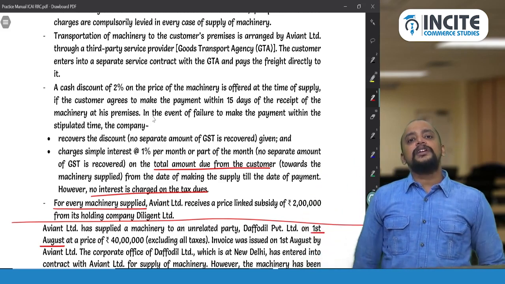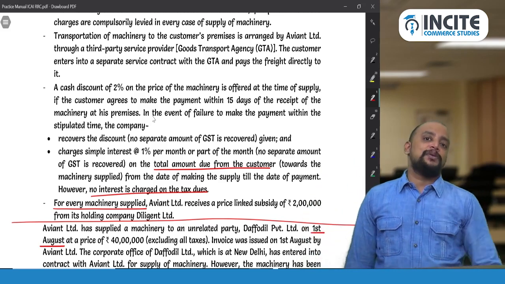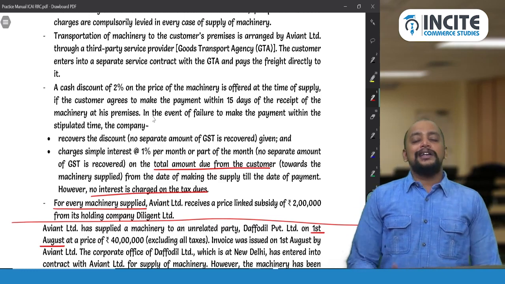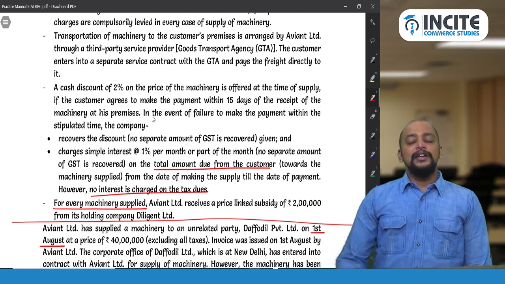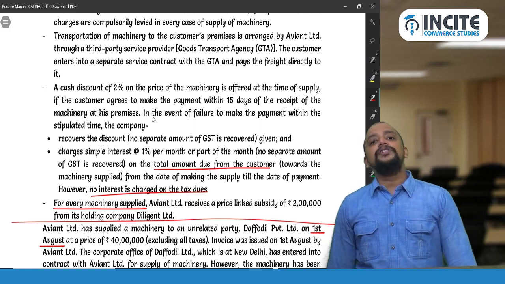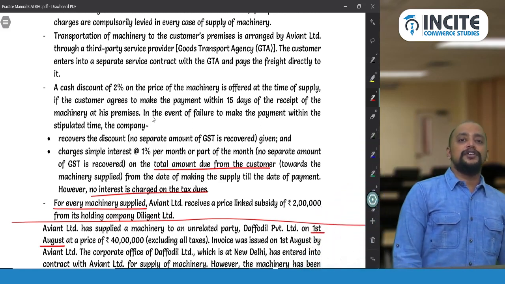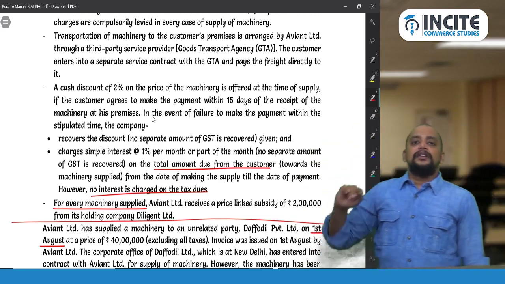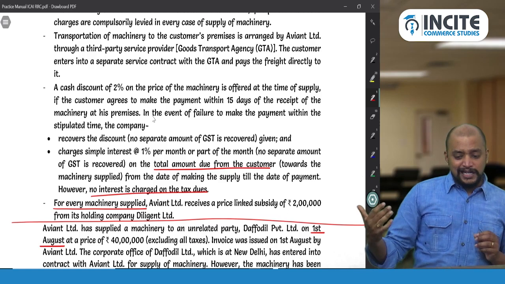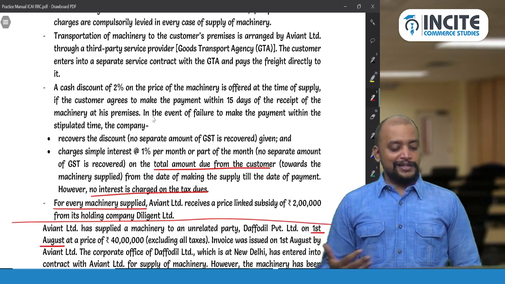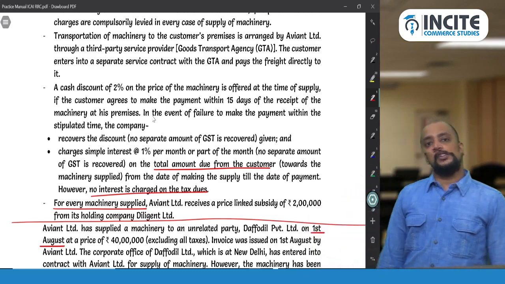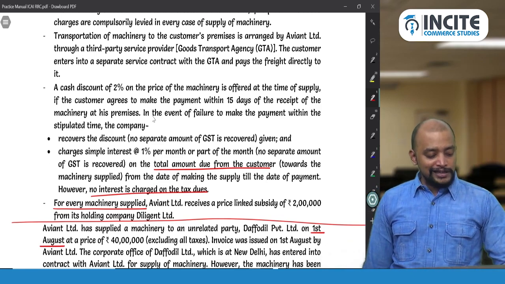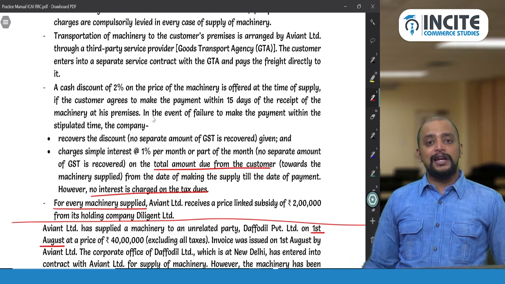So discount given before or at the time of supply should be excluded from the invoice value and GST not payable on the same. In the present case, as the cash discount is offered before supply, therefore it is to be excluded. And you need to take, what is that price? 40 lakhs. 40 lakhs into 2%. 40 lakhs into 1% is 40,000, 2% is 80,000. So minus 80,000. So take in calculator minus 80,000.